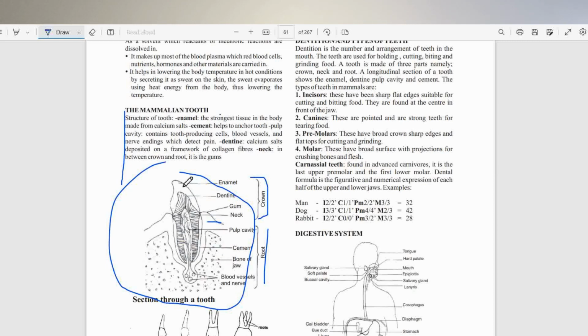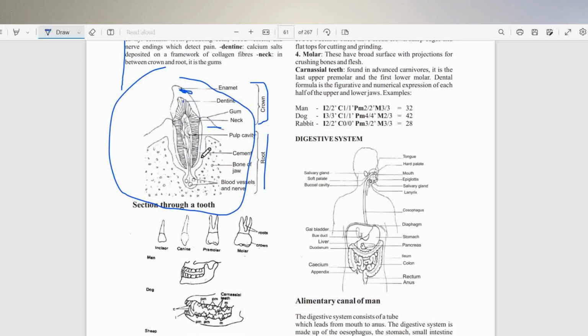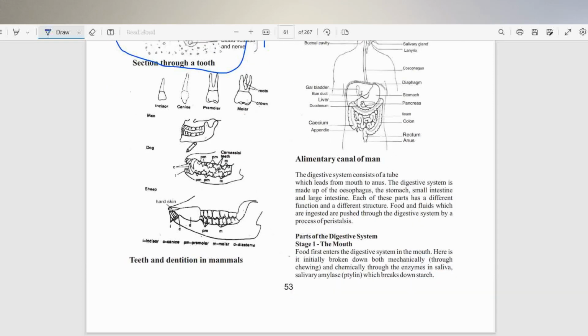This is the enamel, which is the outermost part. You have the dentine, and then you have the pulp cavity that contains nerve fibers and blood vessels, and of course you have the cement that holds this structure in place, and of course you have the jaw.